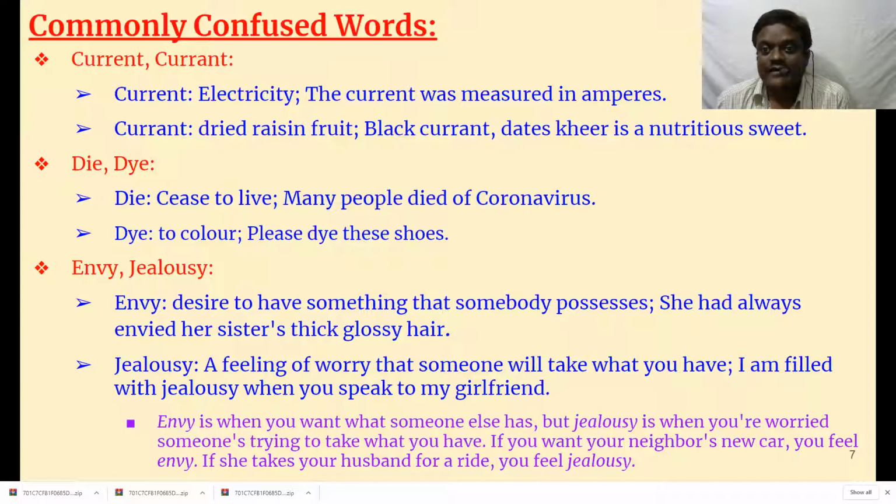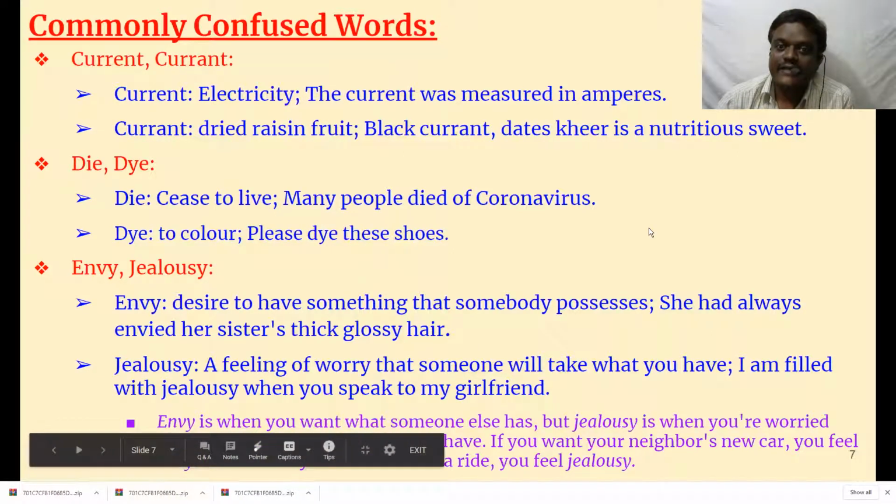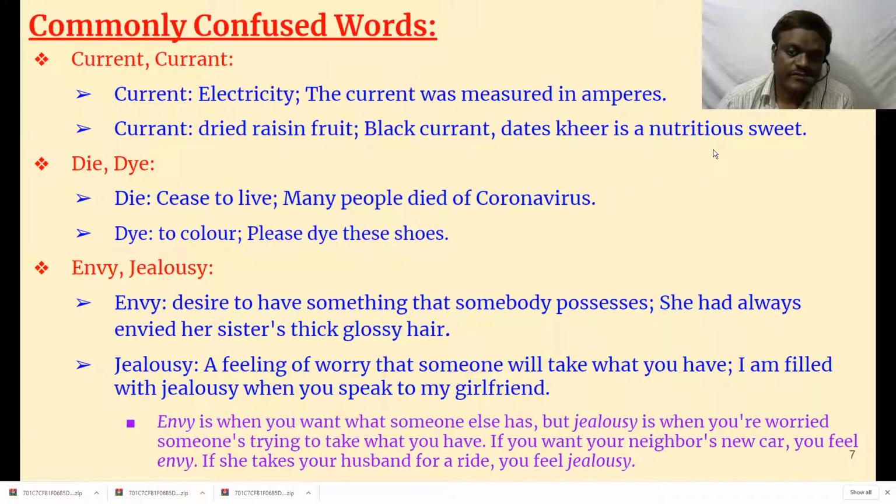Currant means raisin fruit, dried raisin fruit. In Telugu, dried grapes are called endu draksha. The same thing is called currant. Dried raisin fruit, black currant. For example, we can say black currant dates kheer is nutritious and sweet. We usually use these currants in payasam and sweets. Even during this corona period, many people are taking dry fruits. In the dry fruits, currant is one.